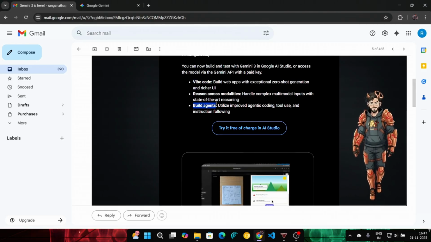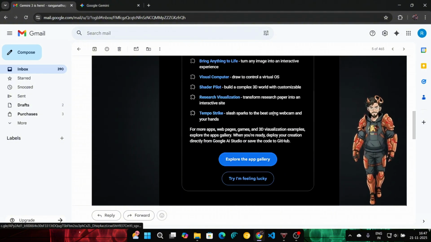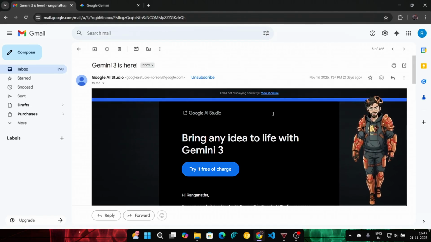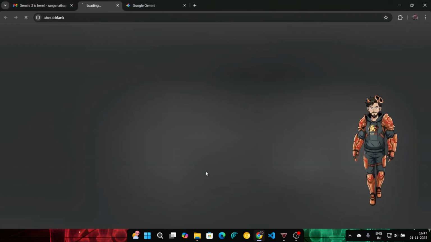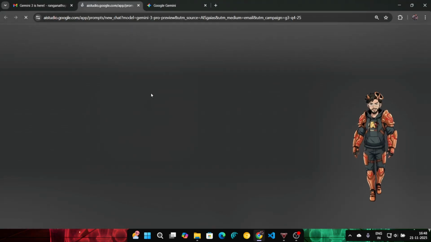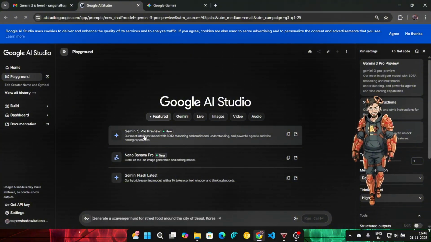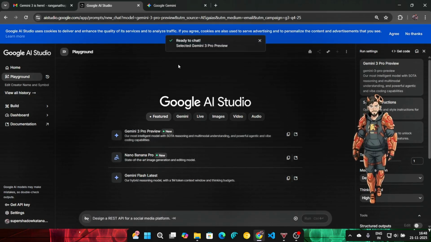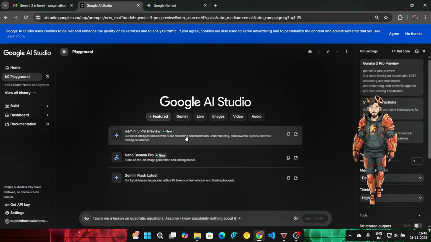And now it can build agents like never before. I was like, well, you gotta give credit for that. Okay, fine. So how am I going to actually use it? When I clicked on the try it for free button, it took me to Google AI Studio. And here you see Gemini 3 Pro preview. You can click on that. That is already selected.